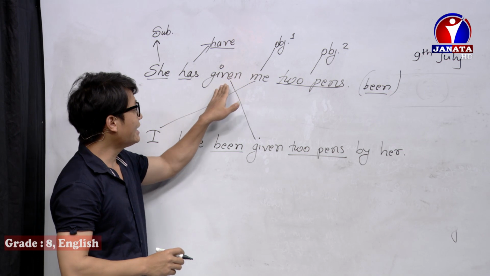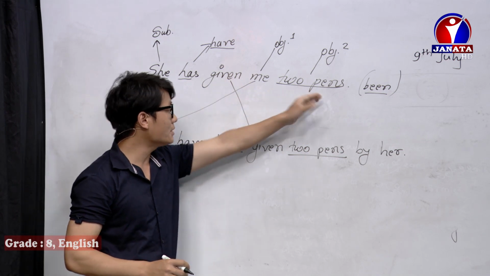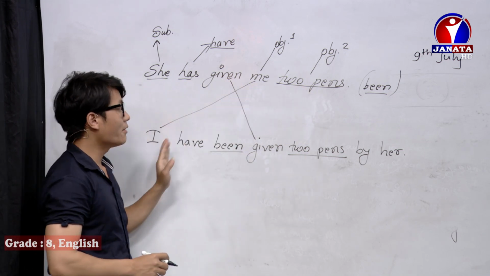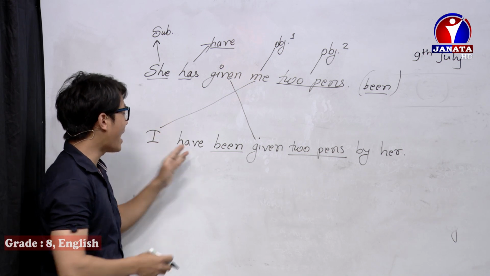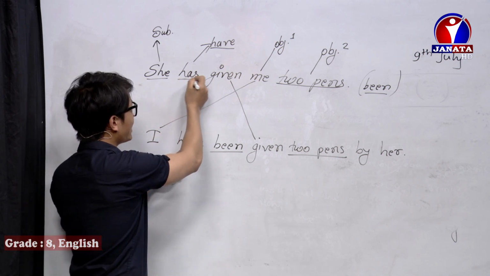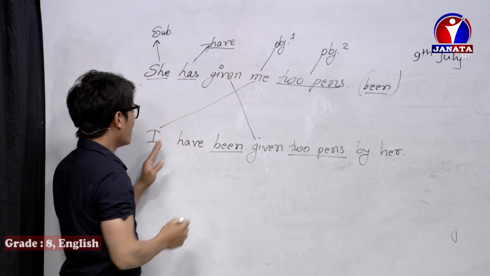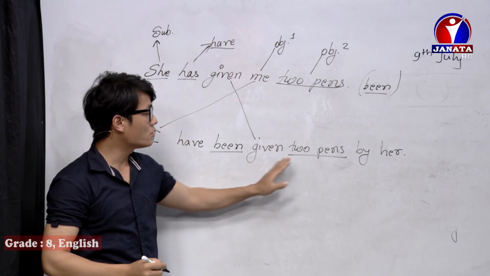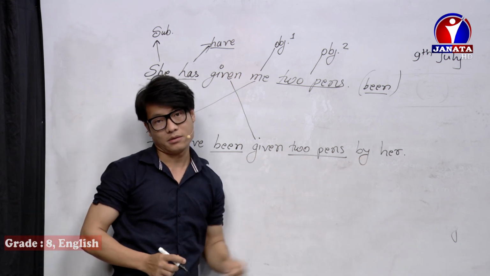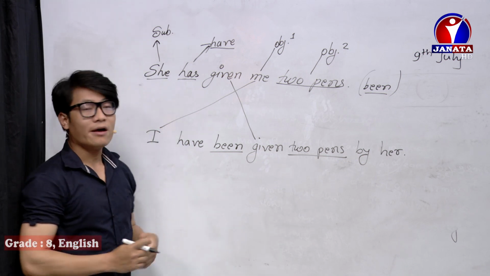She has given me 2 pens. We have used the first object here. I take have, so when there is has, there is a hidden have. So I have been given 2 pens by her. So this is a use of the first object.